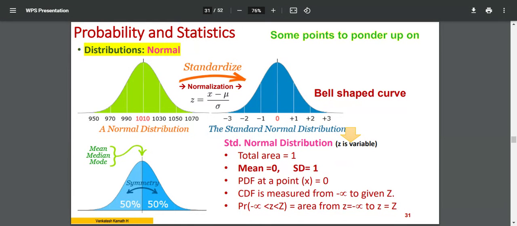Capital Z is a number like -1 or -1.25, one single number. How did I get this capital Z? I modified my actual required value and got that. So the area below the curve from -infinity to this particular Z value is what I have to calculate. To calculate the area, it is difficult using the graph.